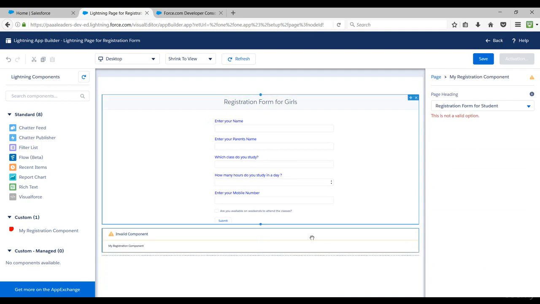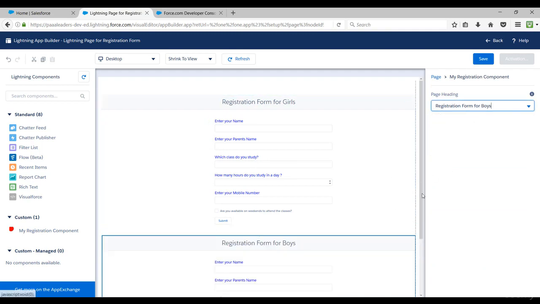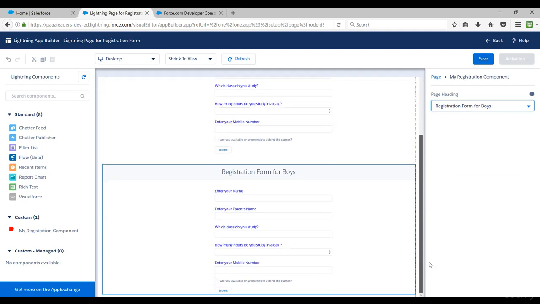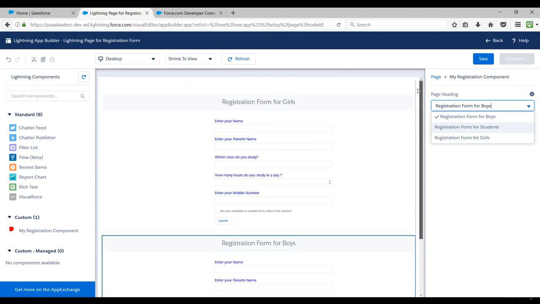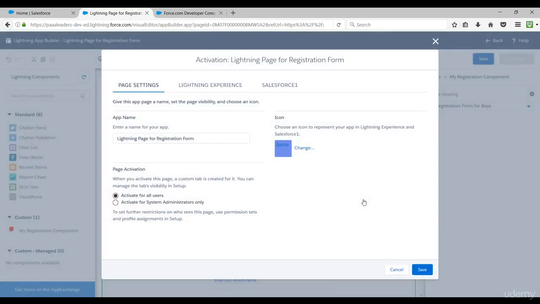Then again I need to select this property's value from this pick list. Now I'm using this component two times in my lightning page. Let me save this. Okay, page has been saved. Now I need to activate it. It is important to activate your lightning page. So it has been activated.